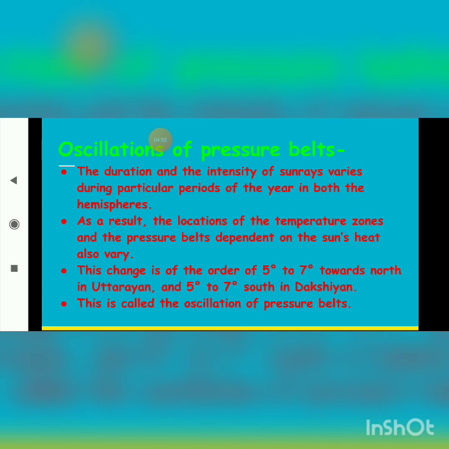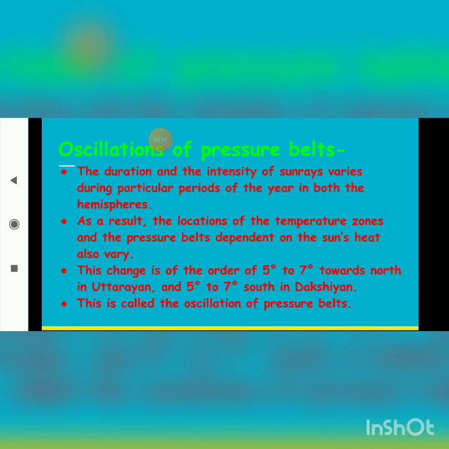So what is Uttarayan, students? It is a period when the sun moves from south towards north, and Dakshinayan means it is a period when the sun moves from north to south. So this is called oscillation of the pressure belts.